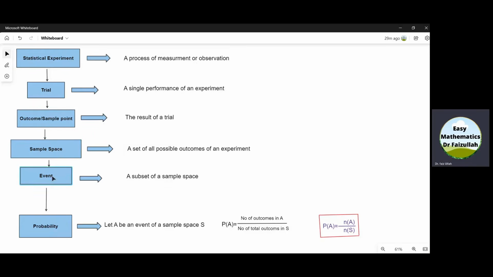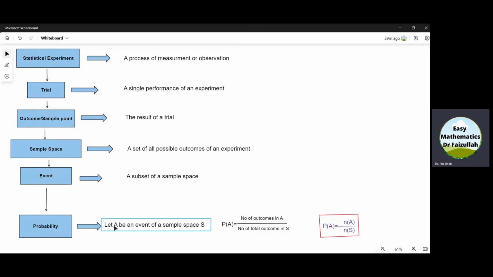And now let us define probability. If we are given any event A, which must be a subset of a sample space S, then we can find the probability of that event.